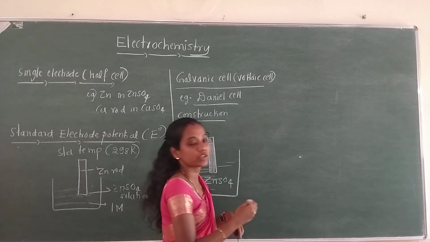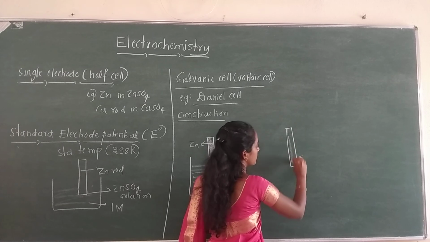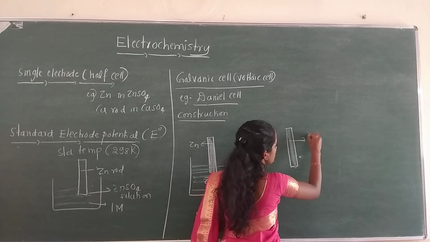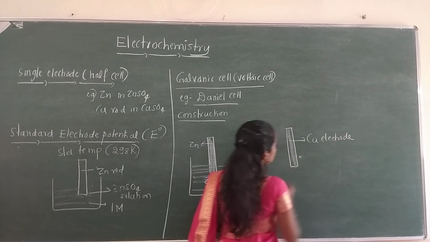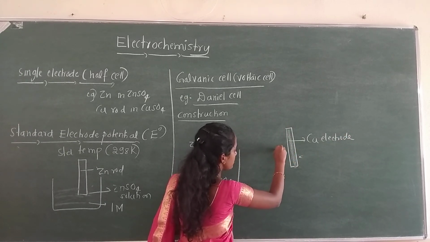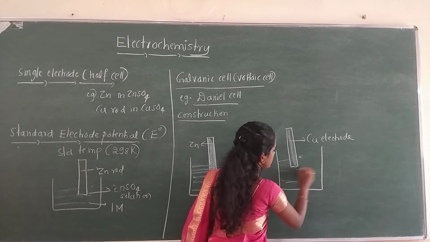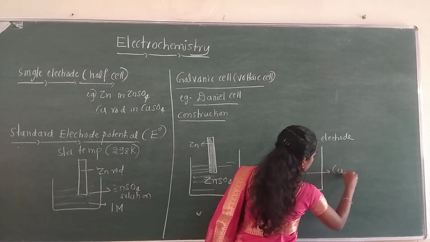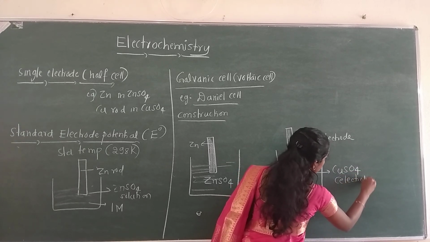One more electrode here is the copper electrode. This is Cu, the copper electrode, which is dipped in electrolyte, that is copper sulfate. Clear?